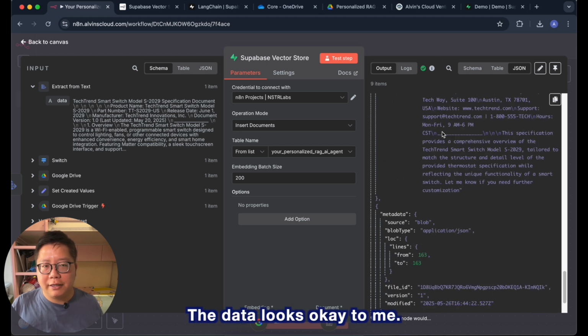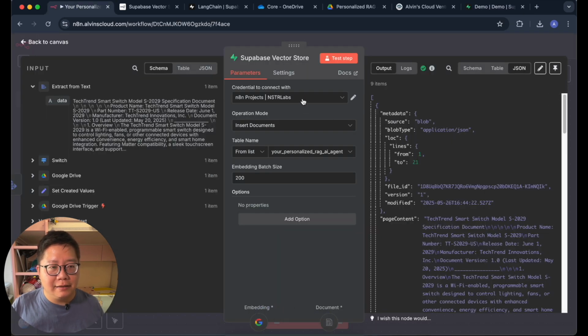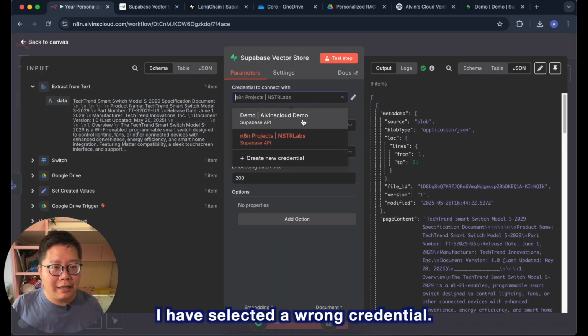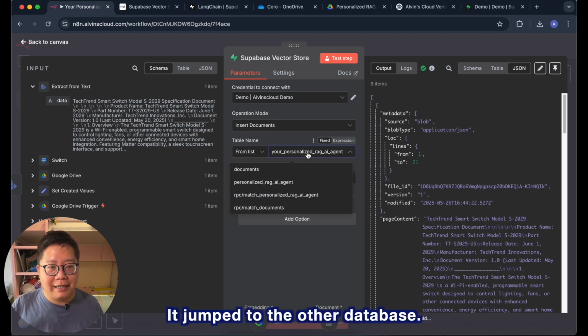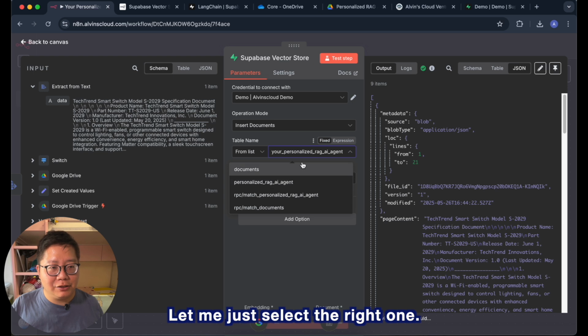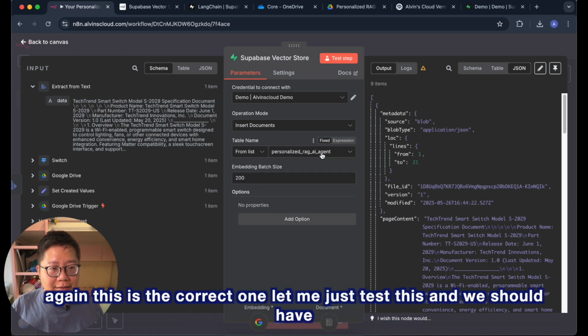The data looks okay to me. Oh, I see. It's about the credential. I have selected a wrong credential. It jumped to the other database. Let me just select the right one. Again, this is the correct one.